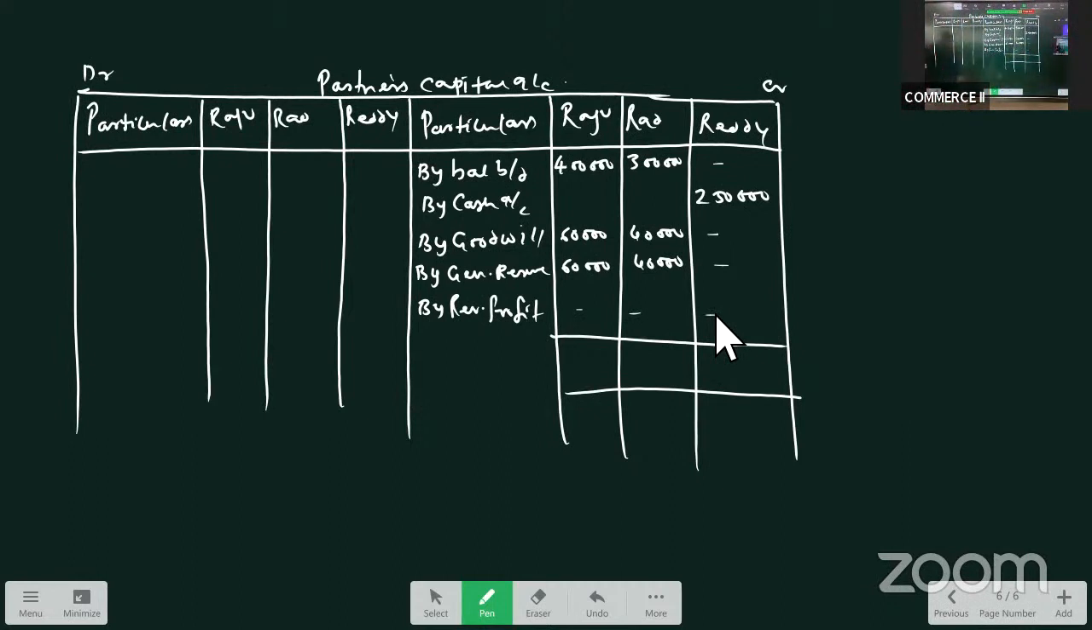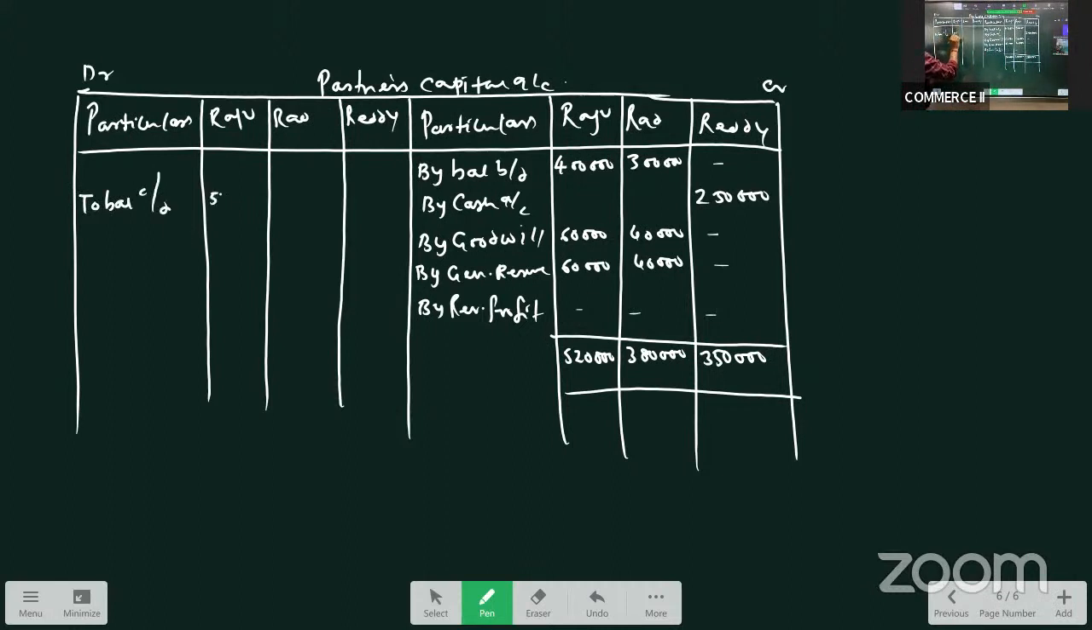How much is it? It is 5 lakh 20,000. Right? So what is the capital of Raju? Raju's capital now is 5 lakhs 20,000. Rao's capital is 3 lakhs 80,000. And Reddy's capital is 3 lakh 50,000. So let us close it to balance carried down.